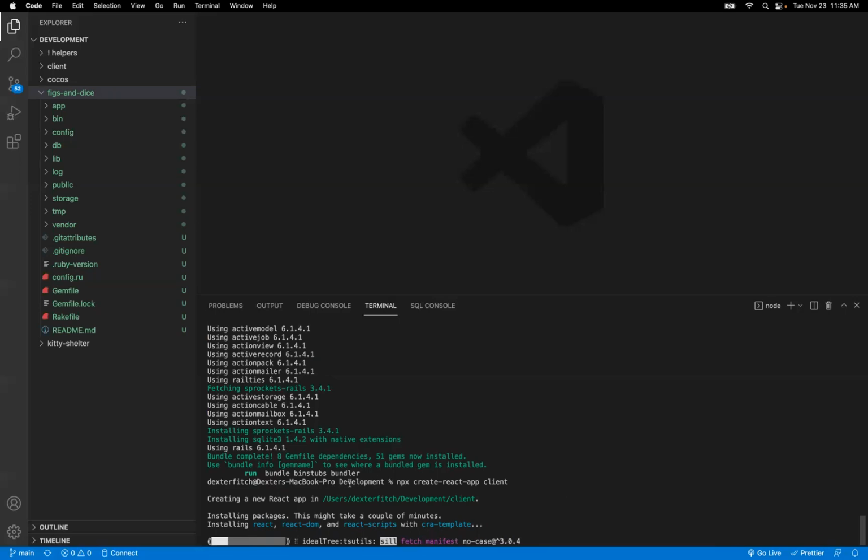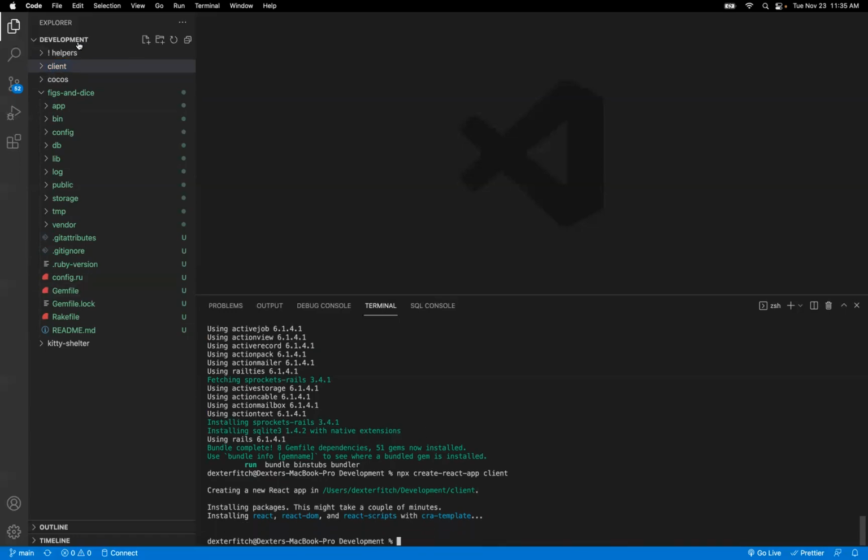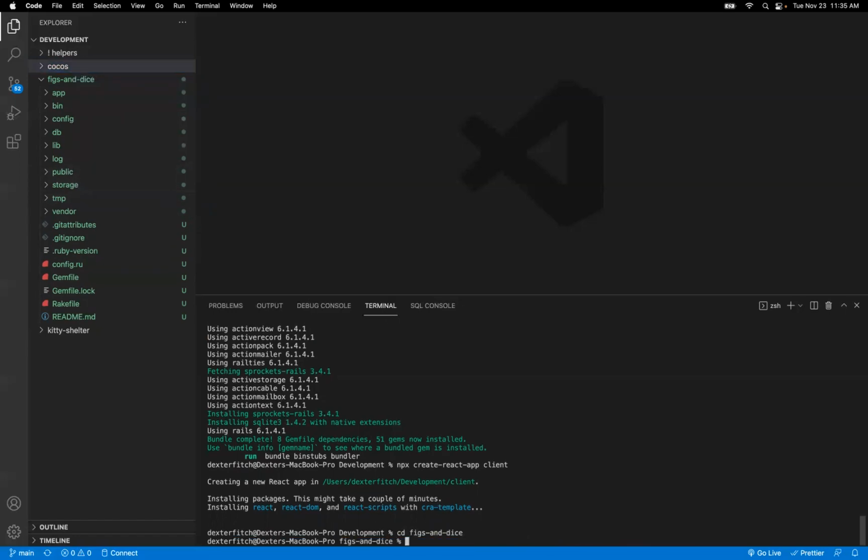I messed up though. I didn't cd down into my app, so now I'm creating client on the outside. I'm going to have to redo this on the inside. I think I can cancel it. Yeah, with Control C. Let me go ahead and delete that, cd down into my new Rails application, and run that command again.